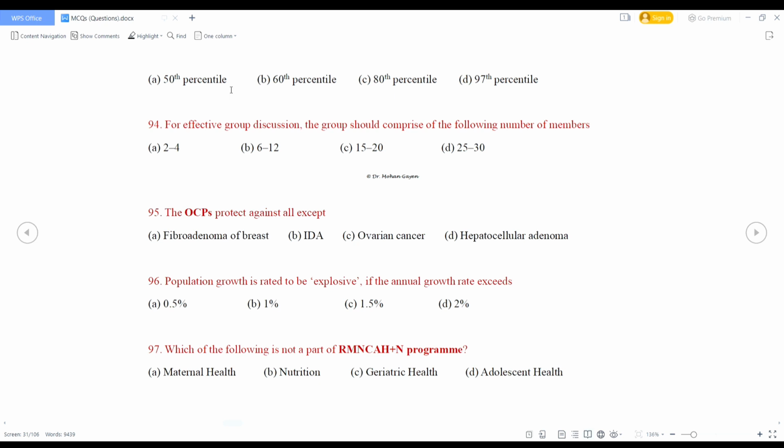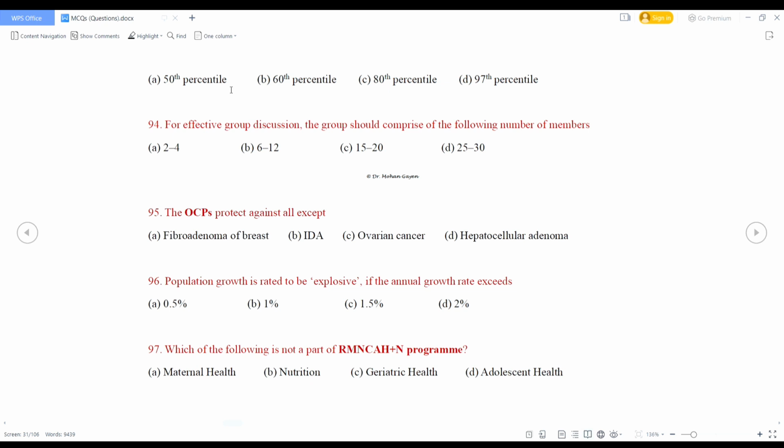The OCPs protect against all except fibroadenoma of breast, iron deficiency anemia, ovarian cancer, hepatocellular adenoma. So OCP protects against all, like fibroadenoma of breast, iron deficiency anemia, ovarian cancer, but OCP does not protect against hepatocellular adenoma.